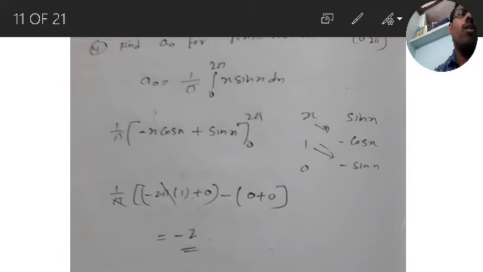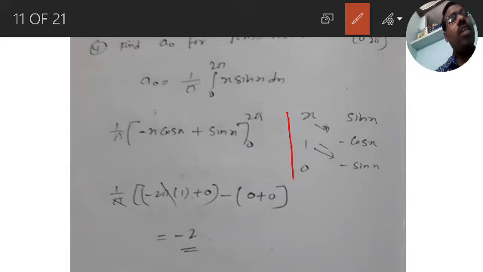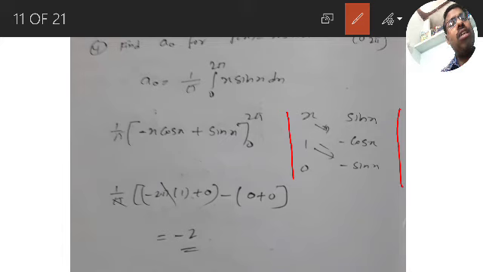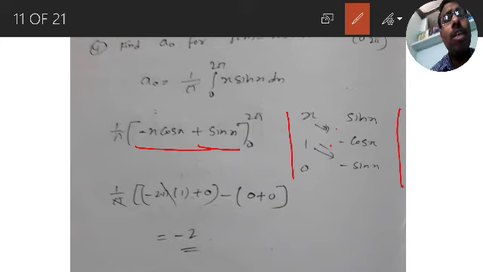Again go for Bernoulli's rule. x derivative is 1, derivative of 1 is 0, sin x integration is minus cos x, and minus cos x integration is minus sin x. Plus and minus. So minus x cos x, minus into minus, plus sin x. Upper limit minus lower limit.